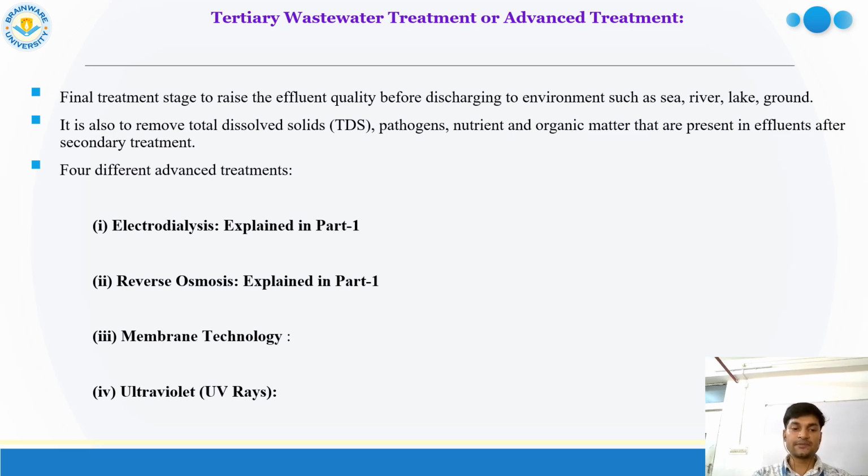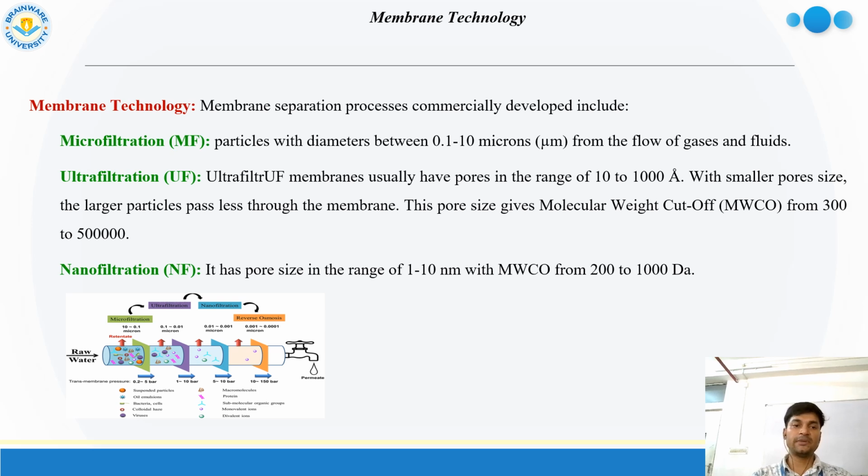Another is membrane separation and ultraviolet separation. Membrane separation is a very vital process where we use many membranes: microfiltration, ultrafiltration and nanofiltration. With the help of these different size filters, we separate so many pathogens, bacteria and suspended solids within the water, so that the water becomes much more drinkable.